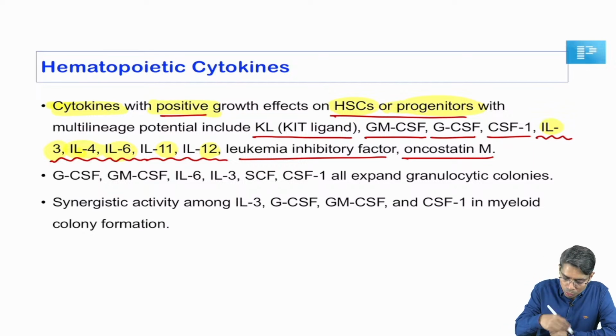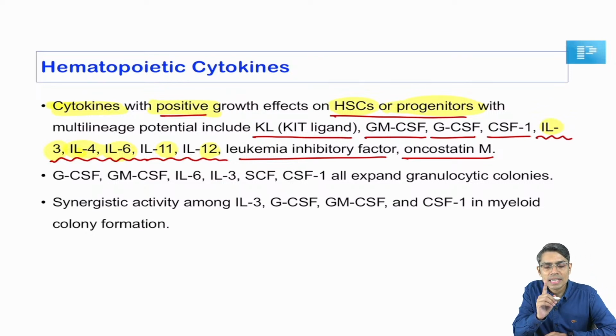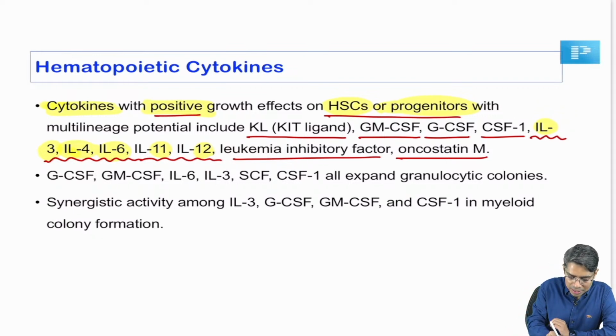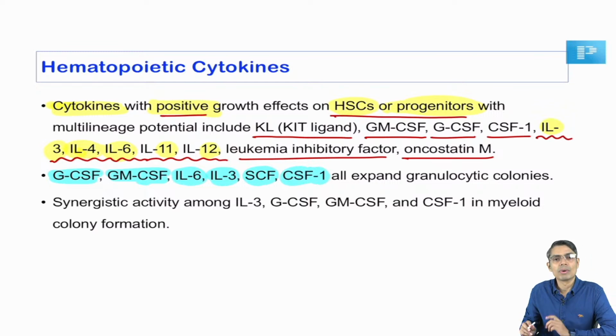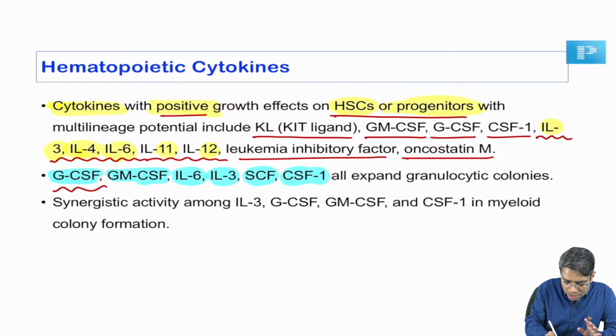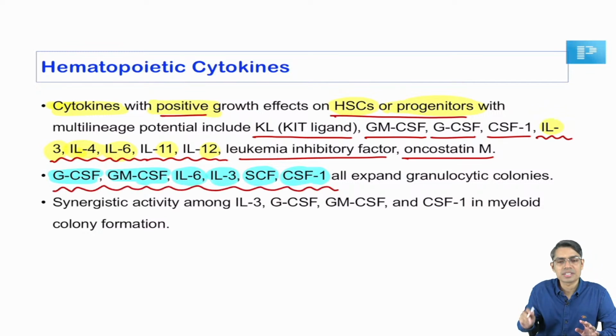Now look, within these interleukins, there are certain ones which specially stimulate the granulocyte colony, meaning the granulocyte series of WBC. That is G-CSF, GM-CSF, interleukin 6, interleukin 3, stem cell factor and colony stimulating factor 1. So please remember at least this second line to answer the question asked here.